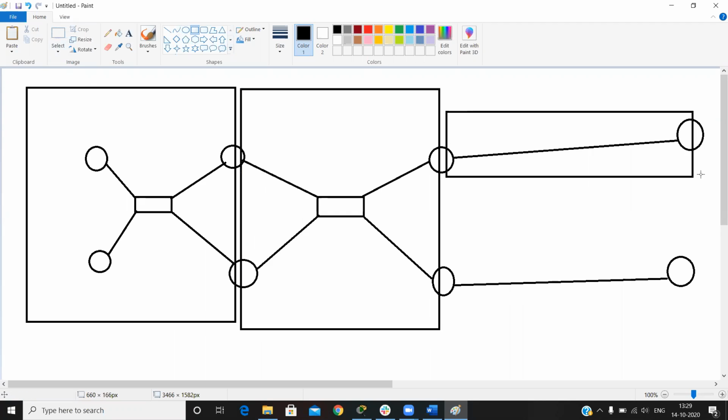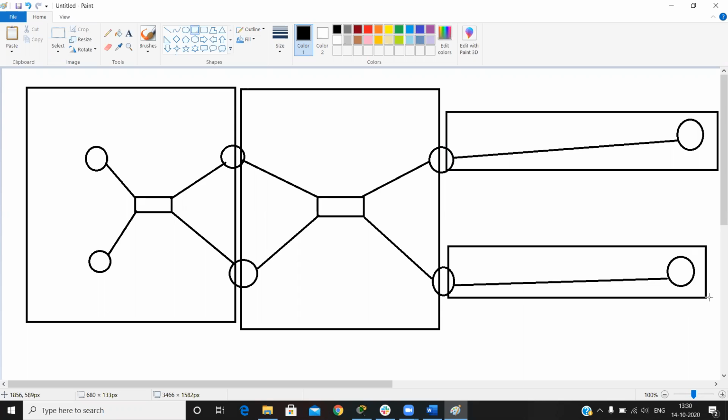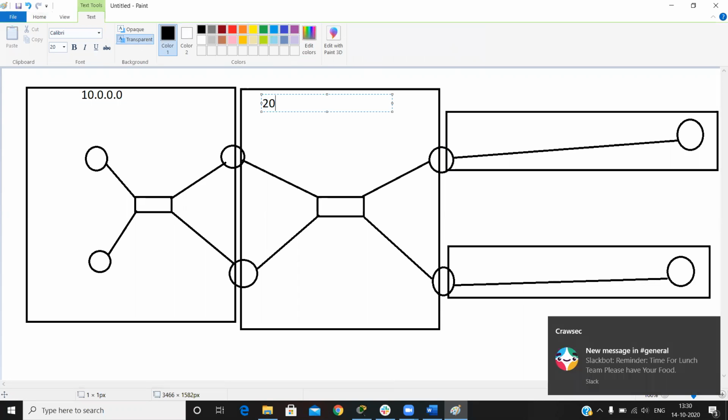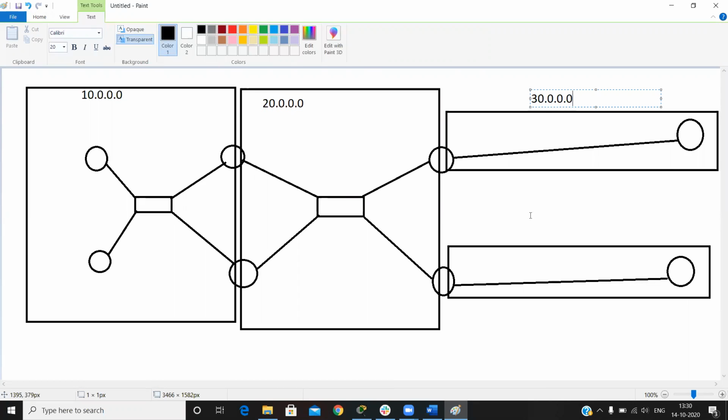If there is one more network, okay, if there is a network of 10.0.0.0 and here is 20.0.0.0, a network of 30, and this one is 40.